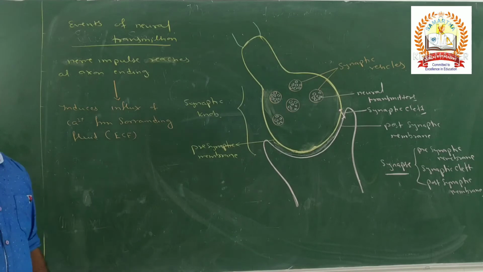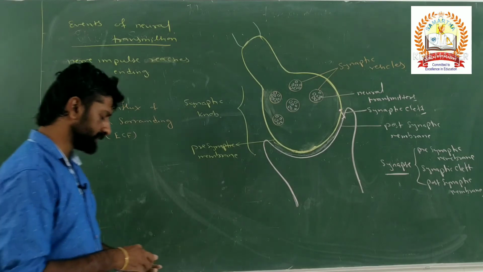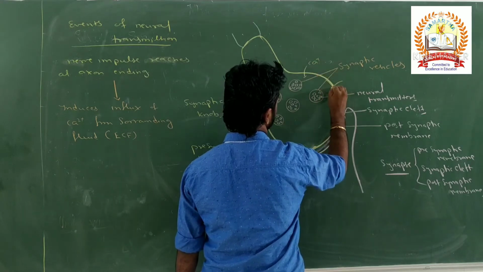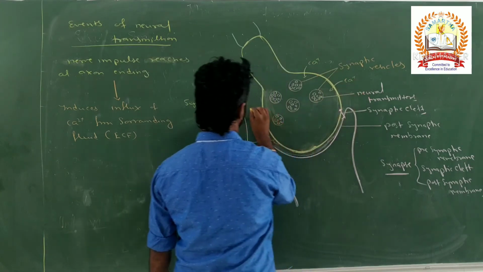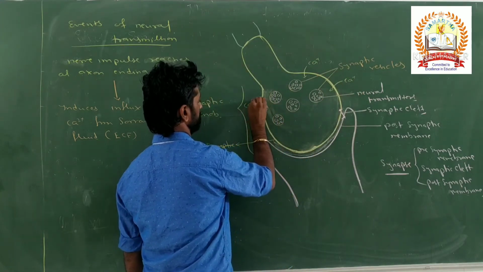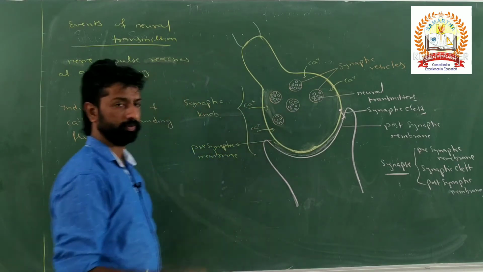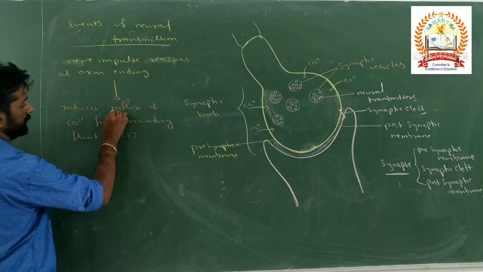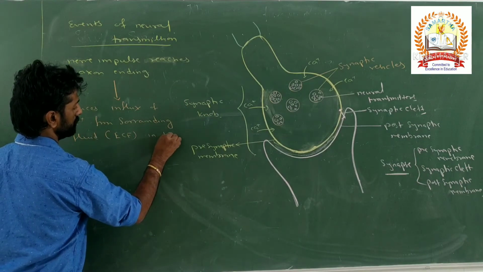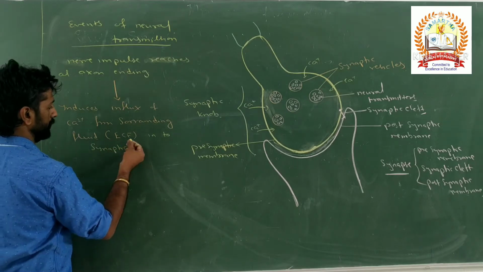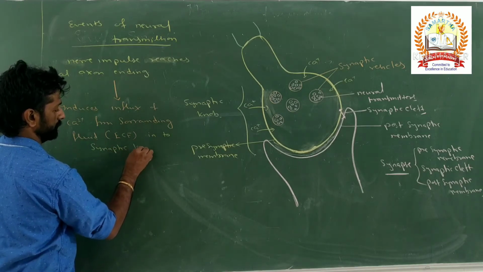The calcium ions enter into the synaptic knob.